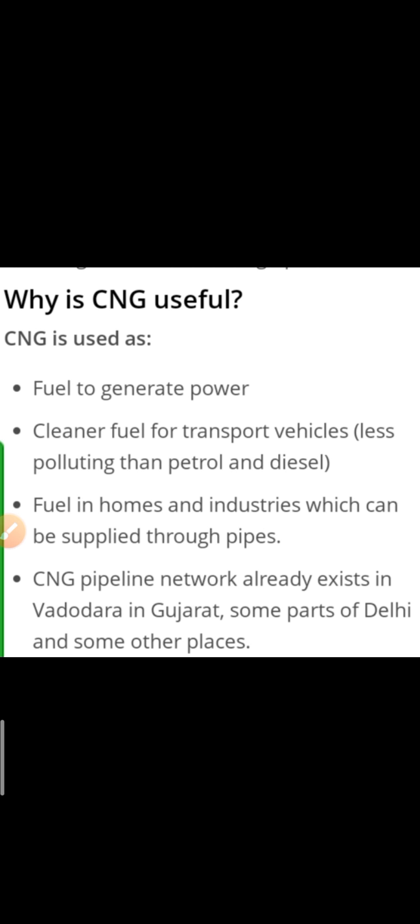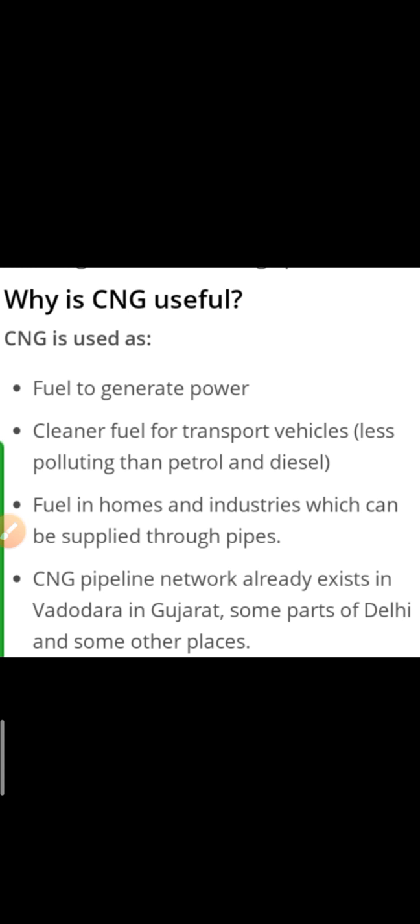Now, why is CNG useful? CNG we are using at our home, so we know very well why CNG is very useful for us. It is a fuel to generate power. Yes, it generates power. Only afterwards are we able to cook our food. Clear? If it does not produce any kind of power, any kind of heat, how are we able to cook our food? So it is a cleaner fuel for transport and vehicles, because as I told you, it creates less pollution as compared to diesel and petrol.